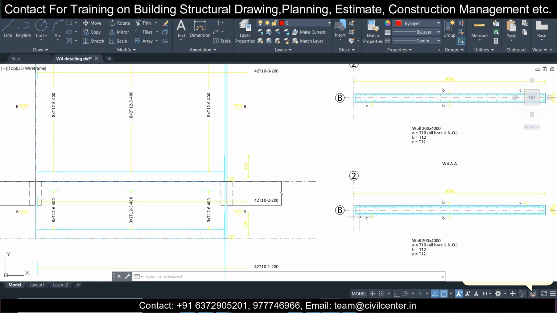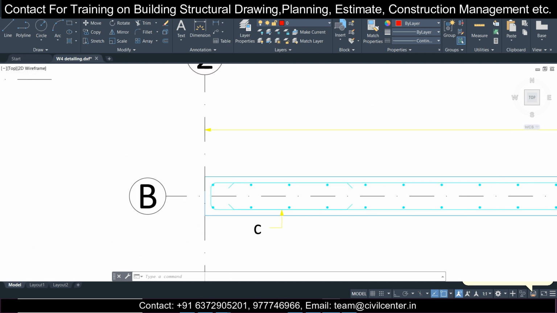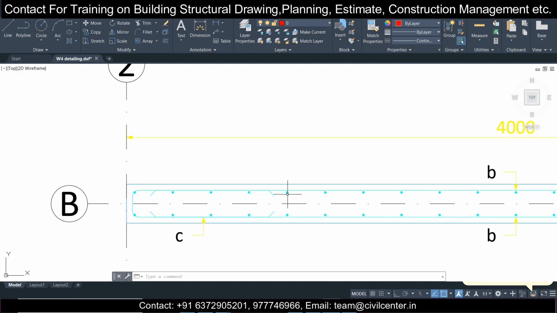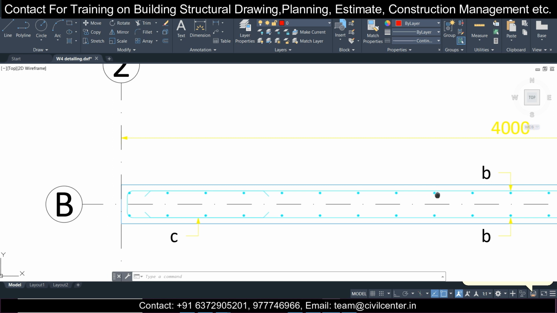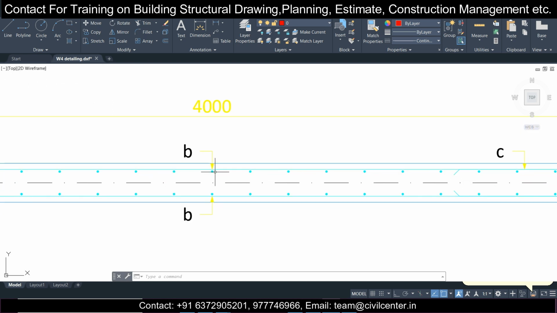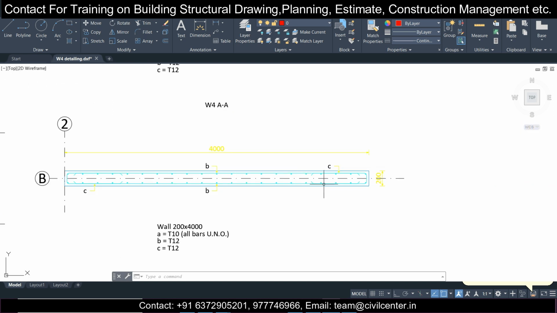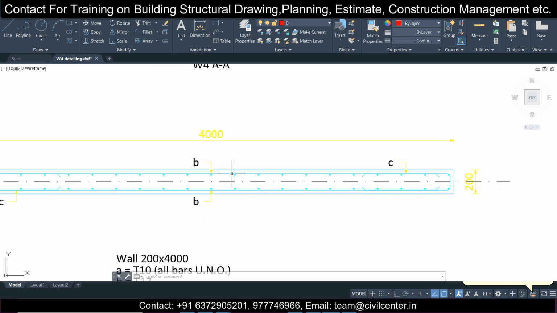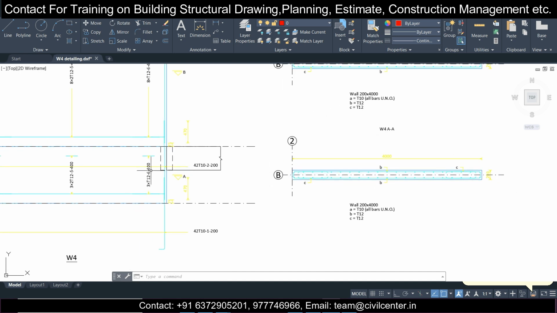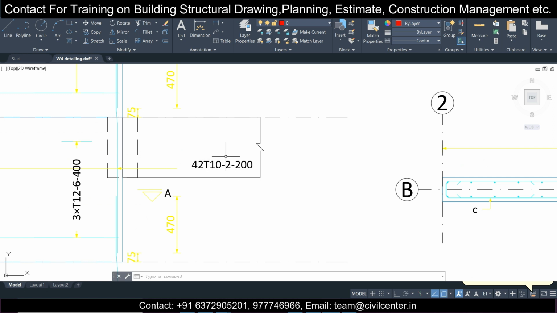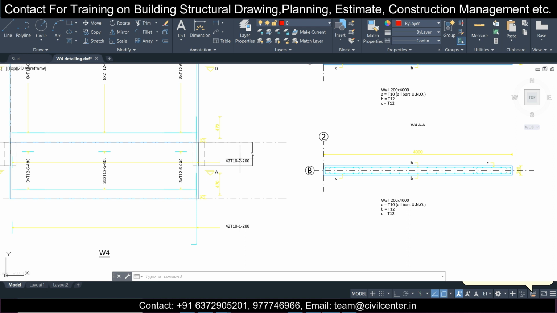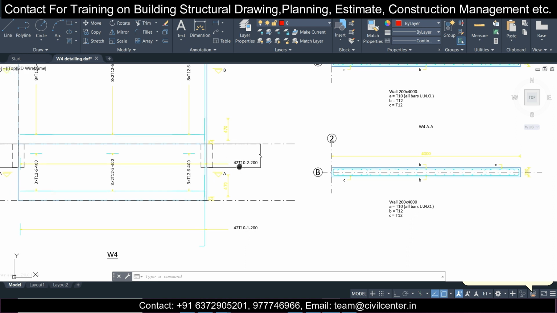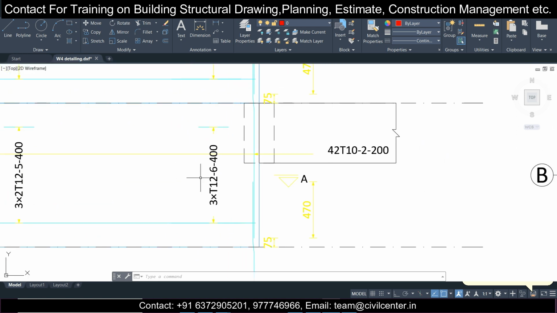So what is 42? This 42 is the total number of bars. If you count this, it will be 21: 1, 2, 3, 4, 5, 6, 7, 8, 9, 10, 11, and then 12, 13, 14, 15, 16, 17, 18, 19, 20, 21. So 21 into 2 is 42. 10 is the diameter of the bar, 200 is the spacing, and 2 represents that it is in 2 layers. So this is the decoding of this.